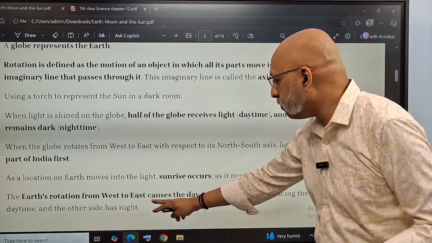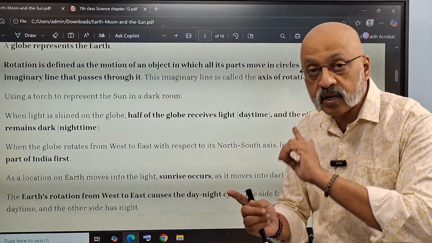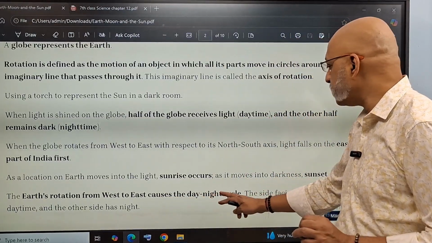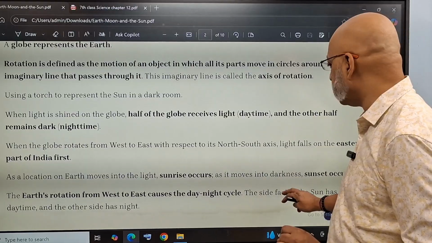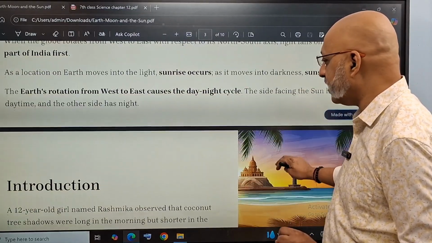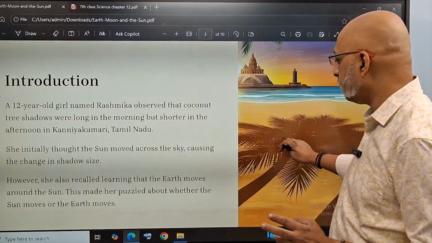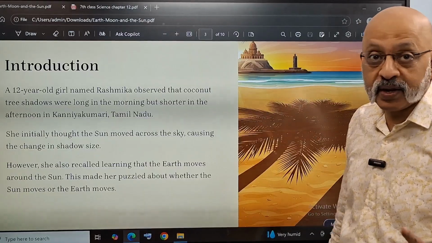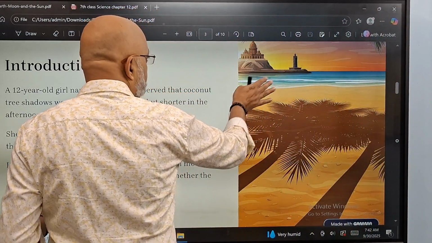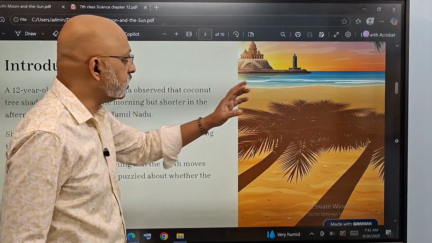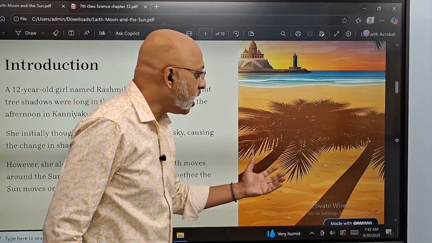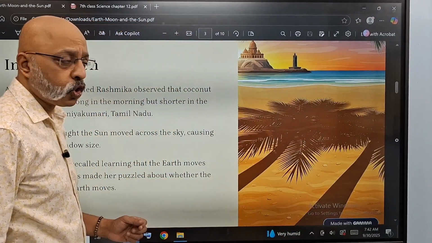The earth's rotation from west to east causes the day and night cycle. The side facing the sun has daytime, the other side has night. So now we come back to Rashmika and Kanyakumari. This is the famous Swami Vivekananda statue, this is the Tiruvalluvar statue, and these are the coconut trees.